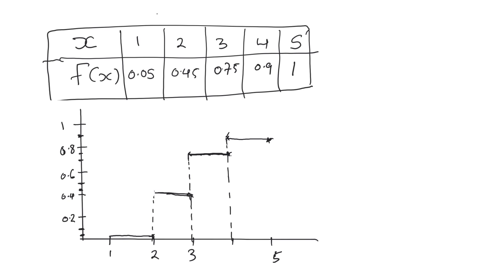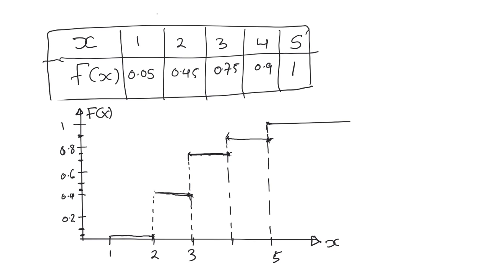And then from 5 on it remains 1. So this is 5 on, it's going to be 1. So that's the plot of a cumulative distribution function. It will always look like that. On this axis we have the x's, and on this axis we have f of x's. So we have plotted the cumulative distribution function for this particular type of equation, but that's how it is going to look like. It's going to be in steps, like climbing up the stairs.